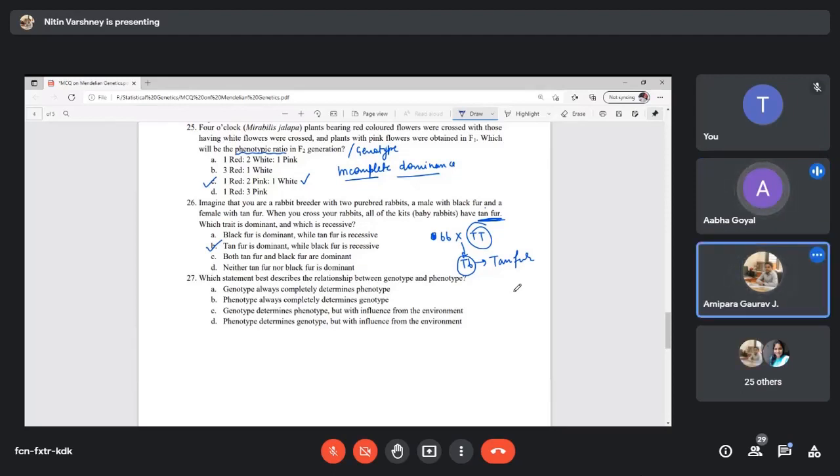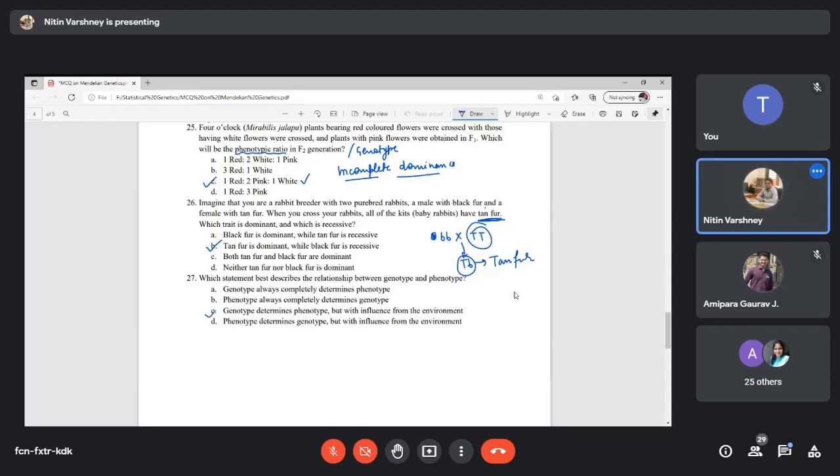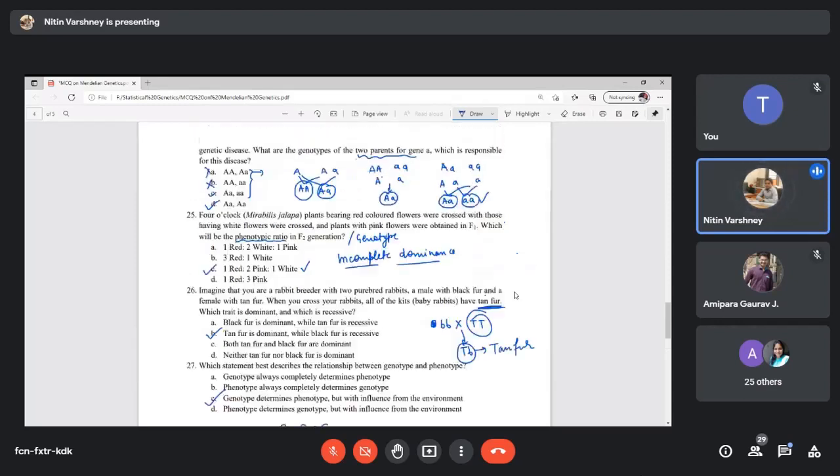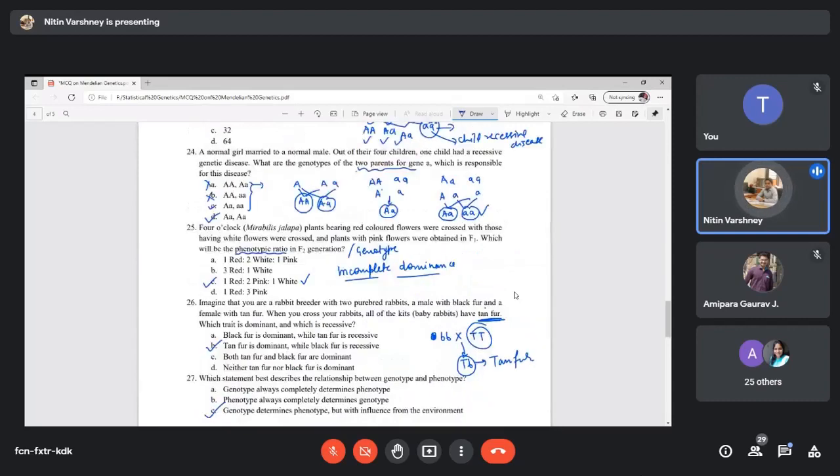Option C. Genotype determines phenotype, but with the influence of environment. Exactly. So I told you that this is the equation: P is equal to G plus E. So phenotype is the result of genotype plus its environmental effect. Okay. Any doubt in all these 27 sample questions?